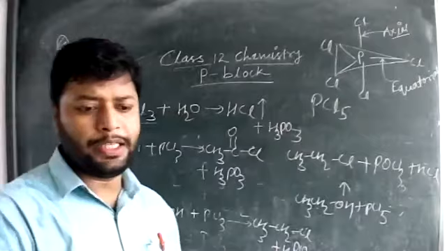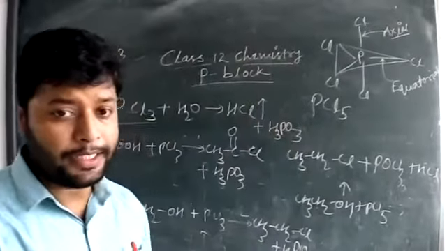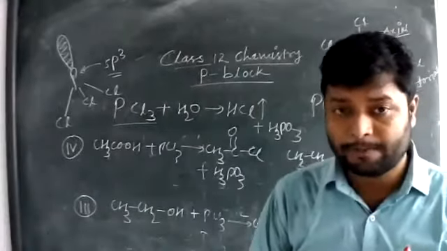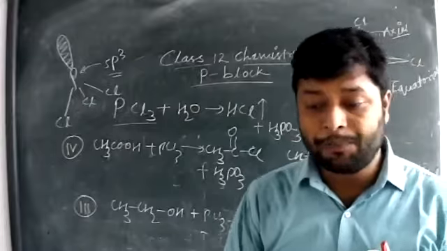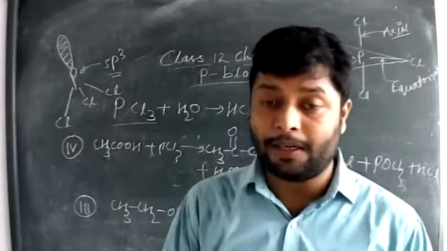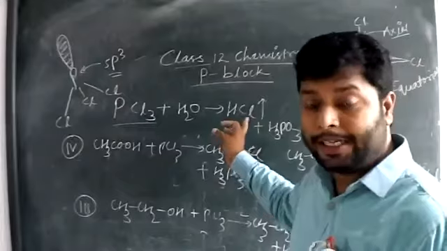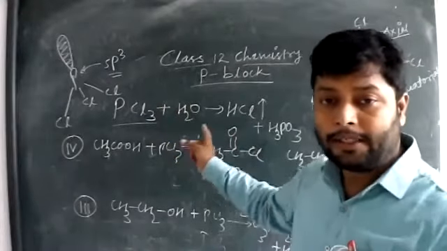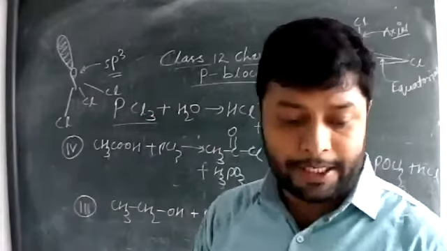I think H3PO3. Yes, phosphorus acid along with HCl, which is actually fumes in the moisture. So the question: why does PCl3 fume in moisture? Because there is a formation of HCl gas when PCl3 reacts with water that looks like a fume. That is another reaction given in your syllabus.